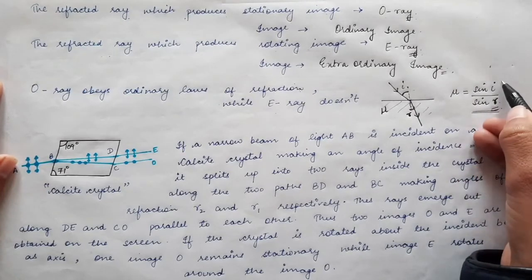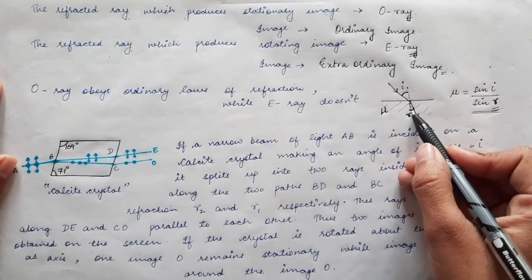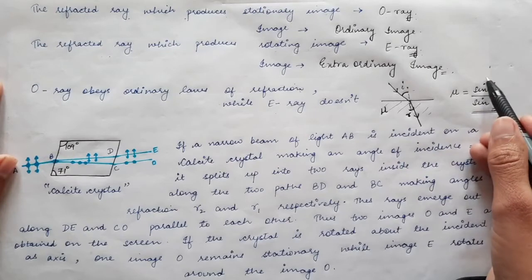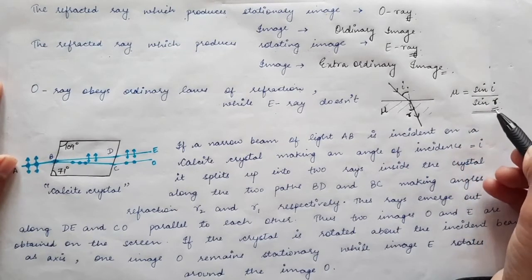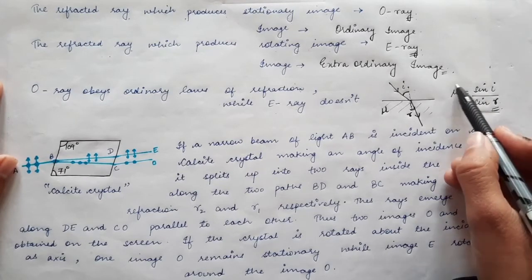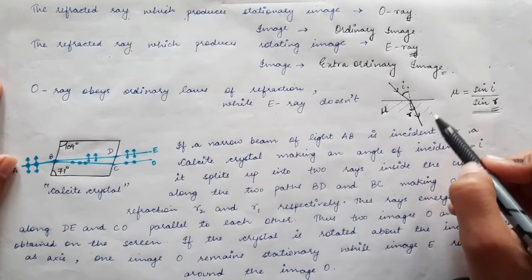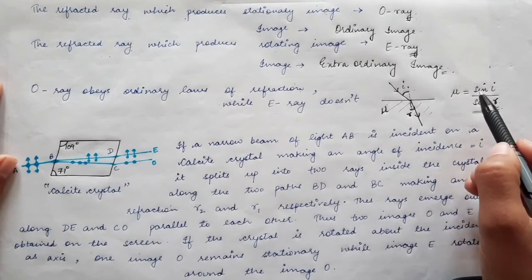Now if you change this angle of incidence, the angle of refraction will change in such a way that this ratio will give us a constant value. So Snell's law states that mu is equal to sin i divided by sin r, where mu is the refractive index of the medium, and it takes a single fixed value.